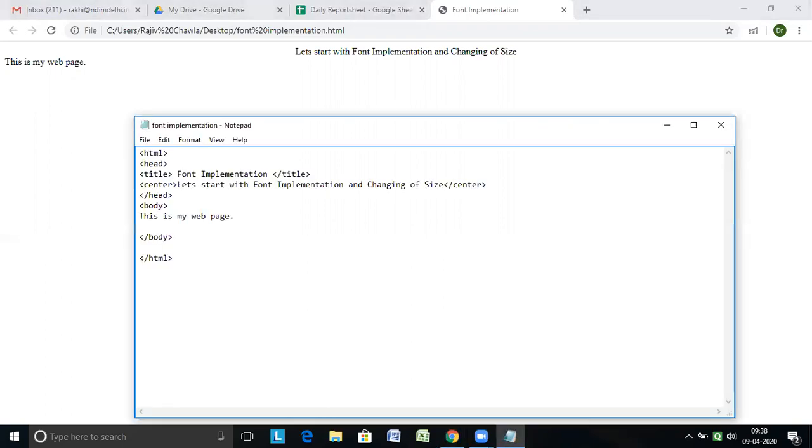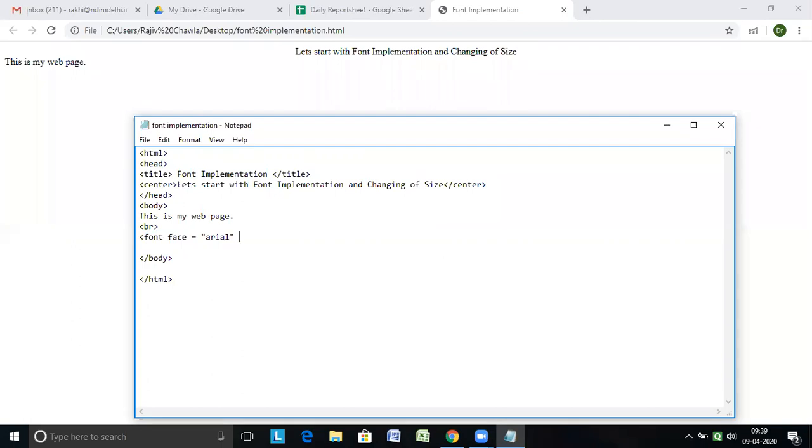And let's move on again. I'm using BR. And now I am using the font tag, which was the first question. After font, I need to write the face of the font. Font is your tag, face is your attribute name, and then what value you want to give. Suppose I want Arial.